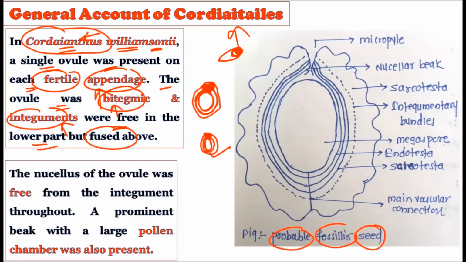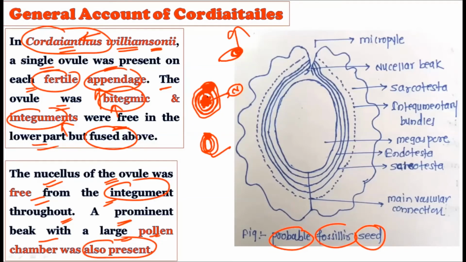Now see, the nucellus of the ovule was free from the integuments throughout. See, the nucellus is the mass of the tissue which is present inside the ovule. So this is called the nucellus, and this nucellus is free from the integuments. It does not come in contact with the integuments, but it is present at the center like this. Here you will find the presence of the integuments, and the prominent beak with the pollen chamber was also present.